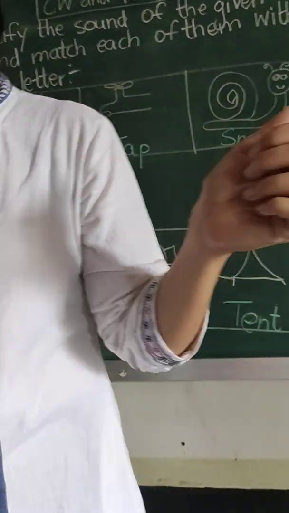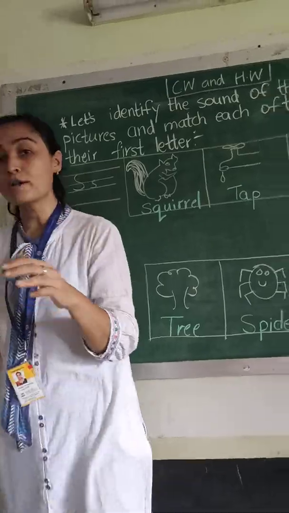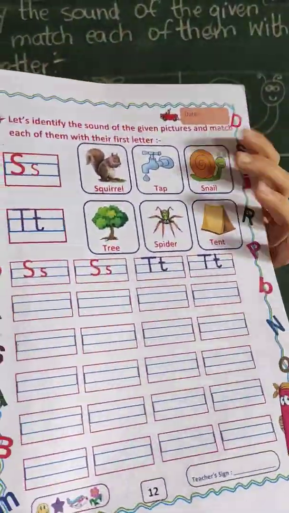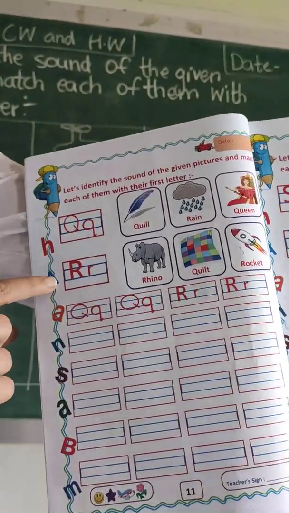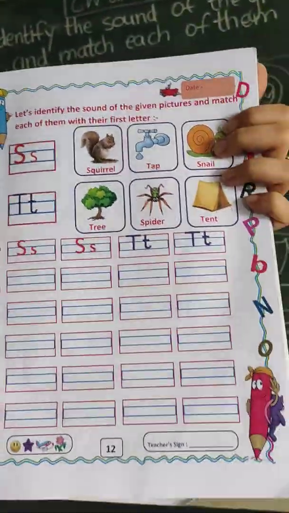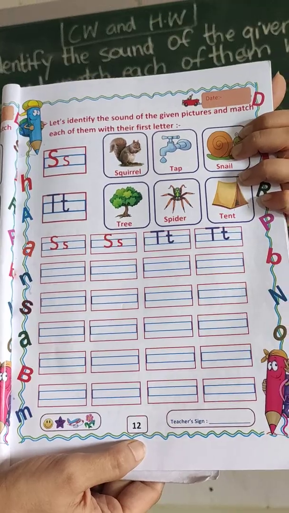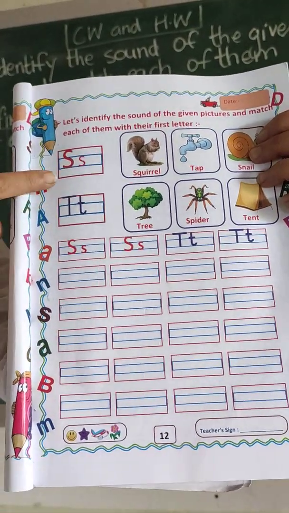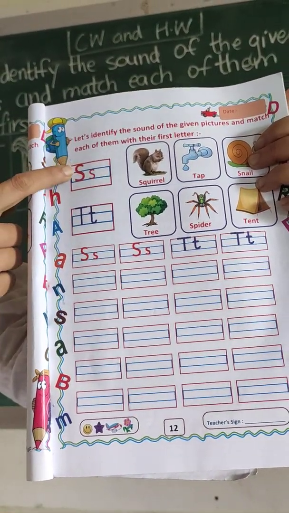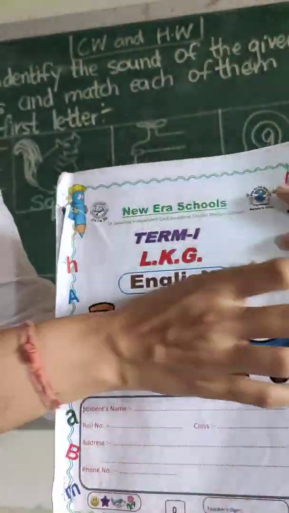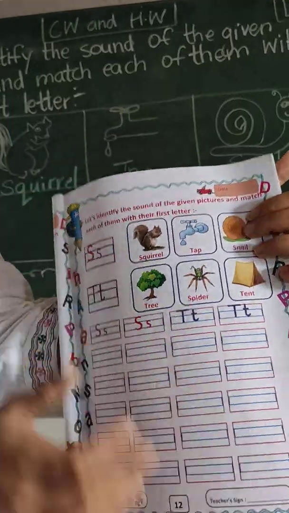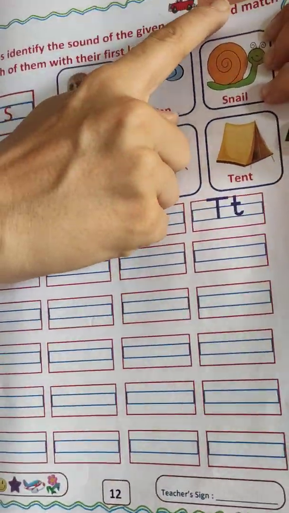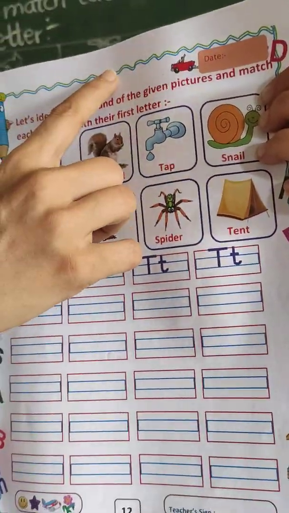Tree. So in our worksheet on page number 12, children, we have already done page number 11 where we did letter Q and letter R. Now moving on to our next page, page number 12, children, with letter S and T, in our English Term 1 LKG worksheet. On page number 12, what will we do? We will write the date, classwork and homework.